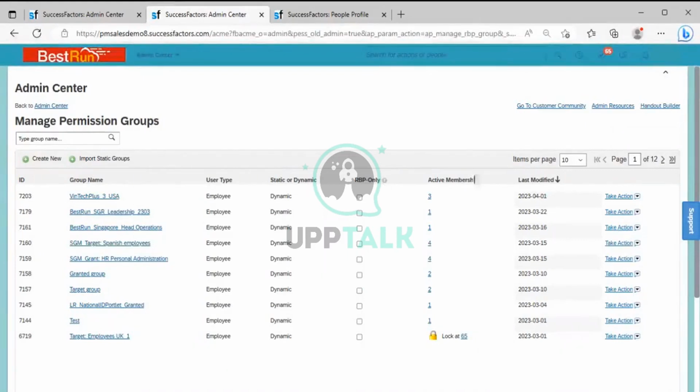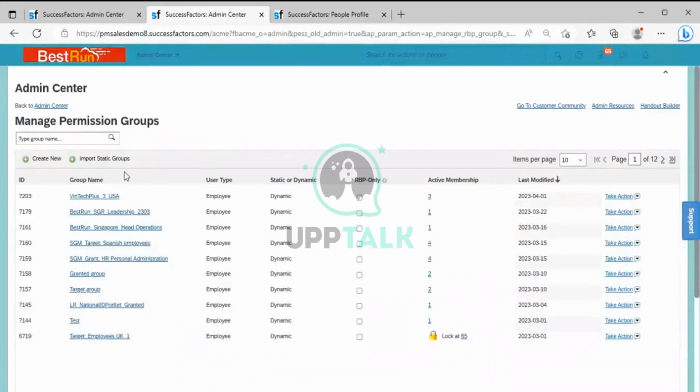All these things will be showing here. If you want to create a permission group, creation of a permission group is divided into two parts: one is static and one is dynamic.